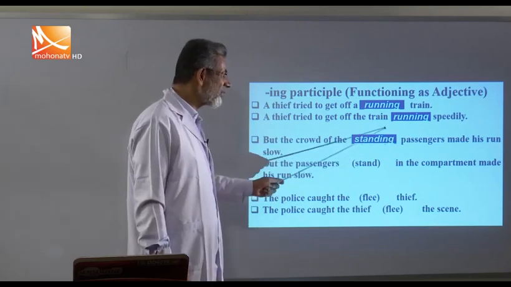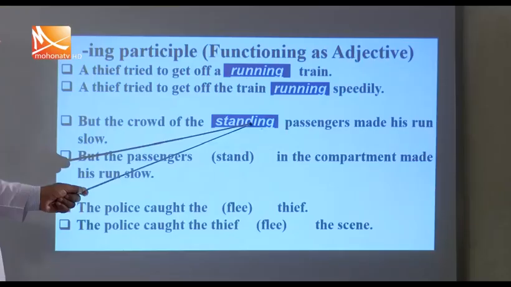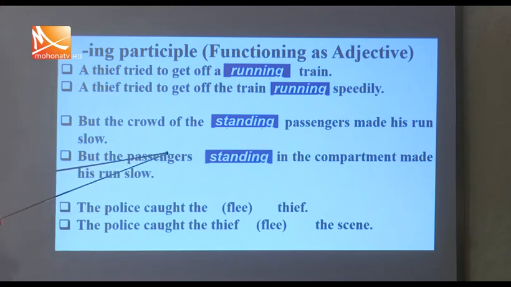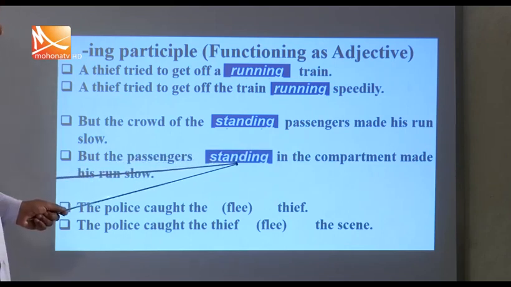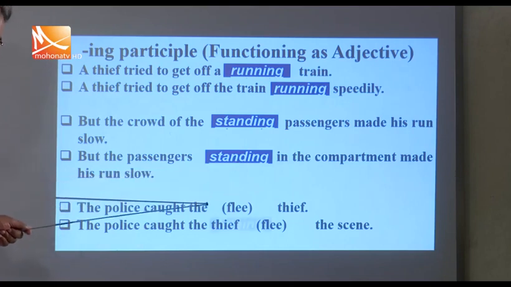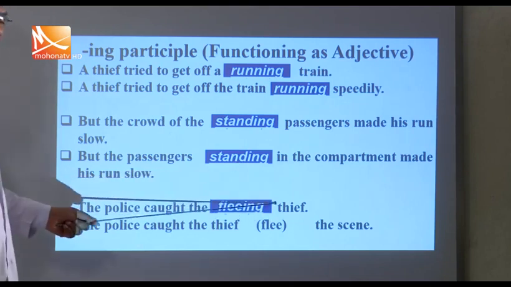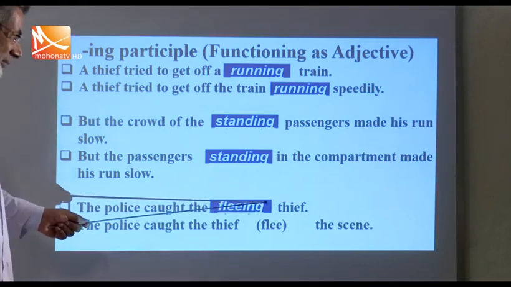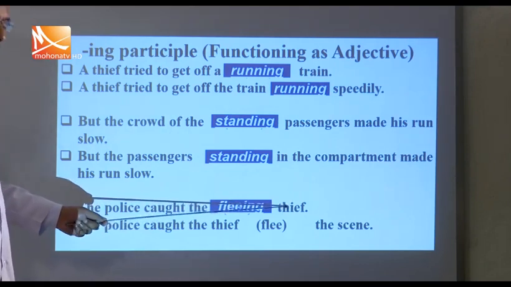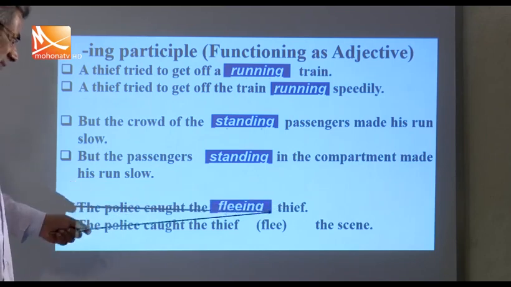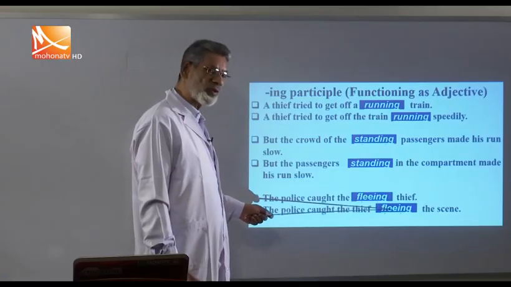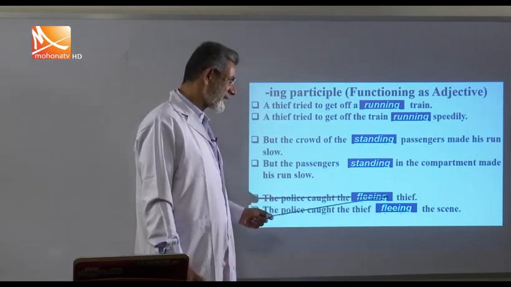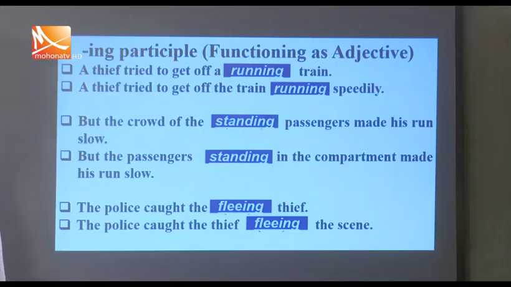But the crowd of the standing passengers made his run slow. This is standing, qualifying passengers. This is also an adjective. Here, this is also an adjective qualifying passengers, but sitting after it. So this is a post-modifier. Now see, the police caught the fleeing thief. Fleeing thief. So this is an adjective qualifying thief. And here, this also qualifies thief, but sitting after it. This is a post-modifier and this is a pre-modifier. Okay, let's move to the next slide.